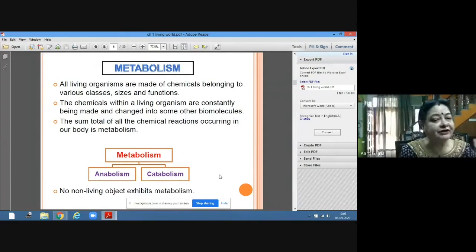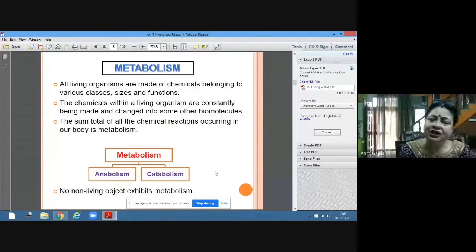Metabolism can be divided into anabolism and catabolism. Anabolism is synthesis of bigger molecules from smaller molecules, and catabolism is breaking down of bigger molecules into smaller molecules.